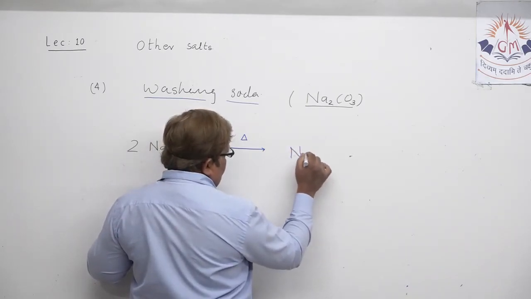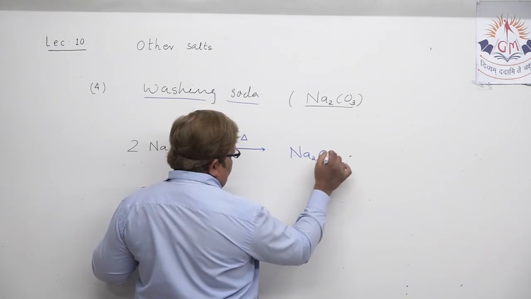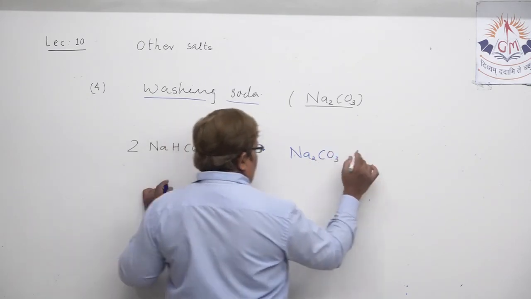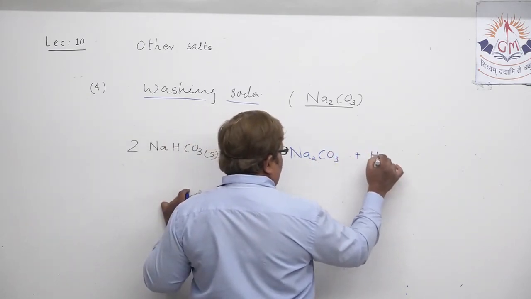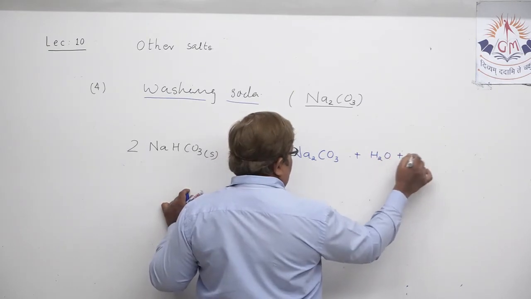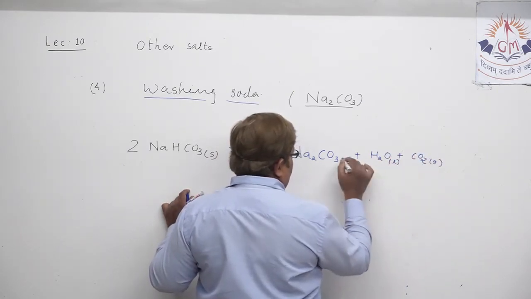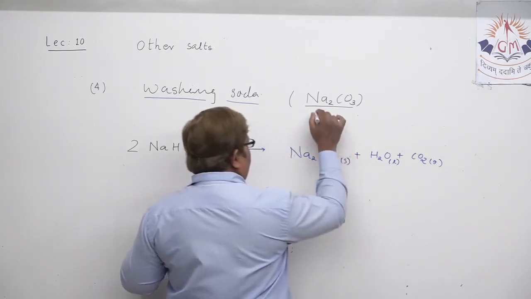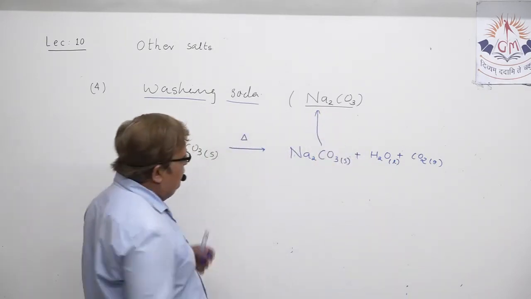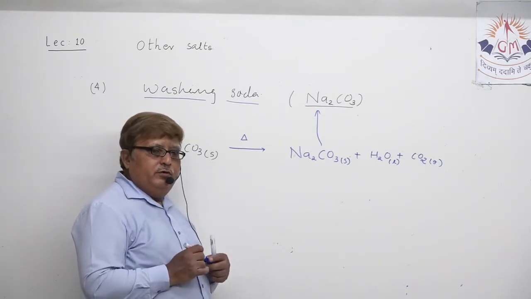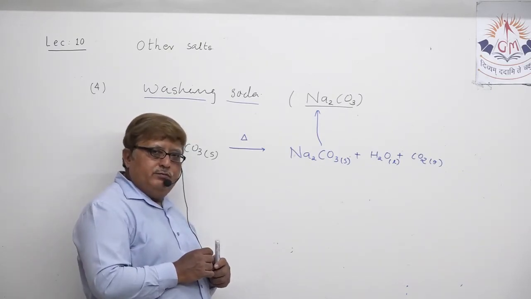One product is sodium carbonate, another is water, and another is carbon dioxide. So one of the products is already washing soda. This way washing soda can be produced.